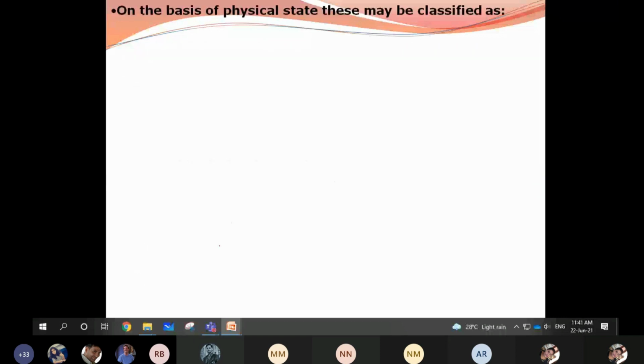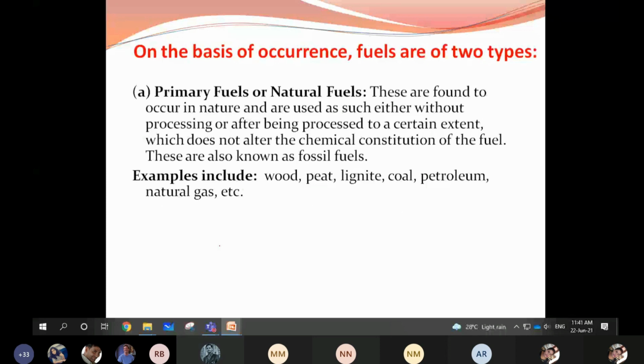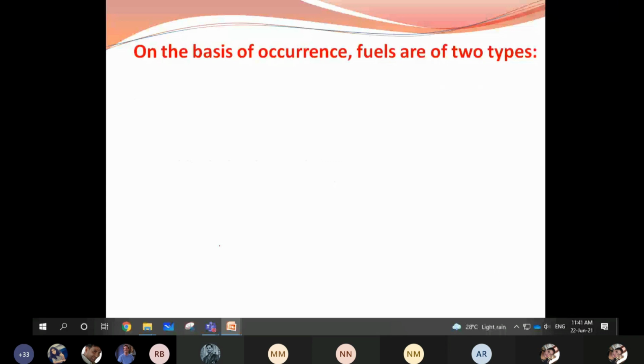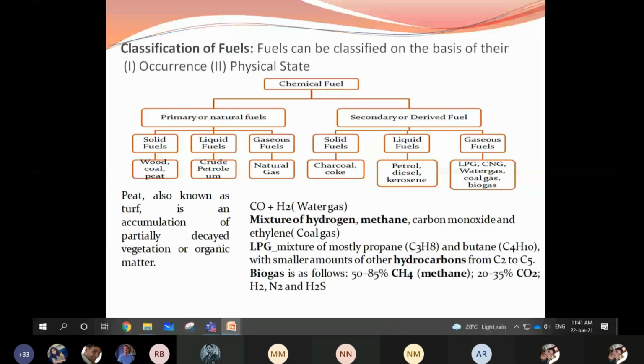Classification of fuels. It is classified on the basis of their occurrence and physical state. Yes, ma'am, now it's visible. Based on the occurrence, fuels are of two types: primary fuels and secondary fuels.